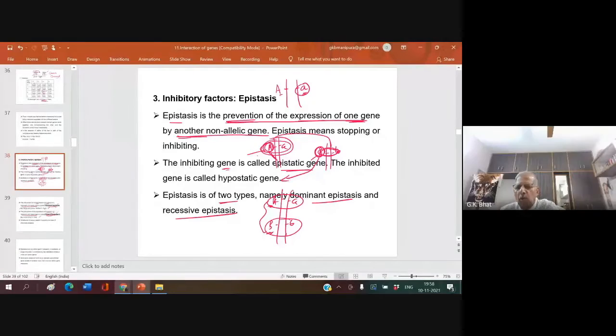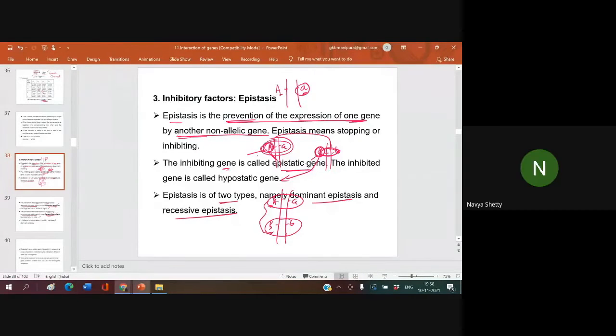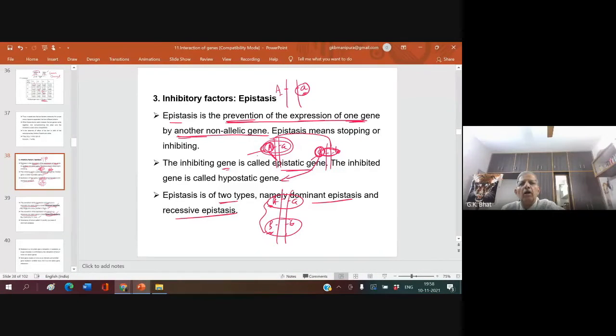It is not expressed. Here you have a dominant allele, and it will not allow this one to express. This is what is called the dominant-recessive relationship. This will prevent the expression of this.